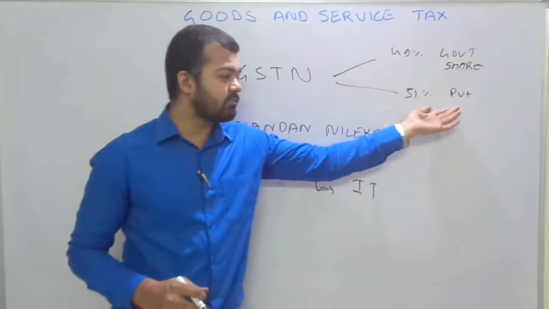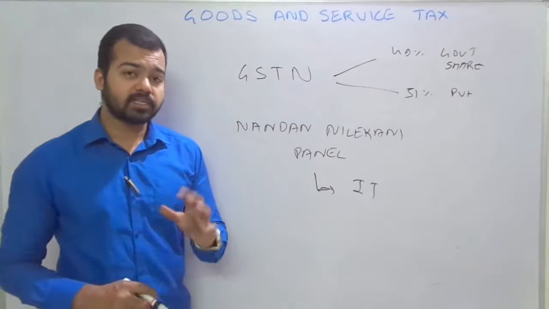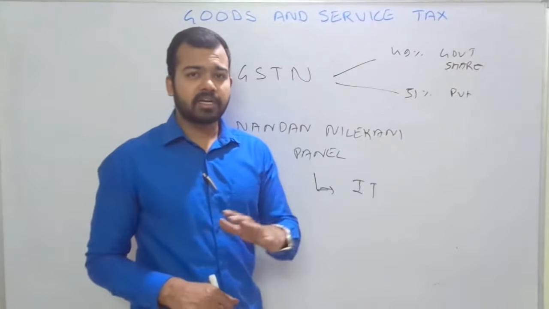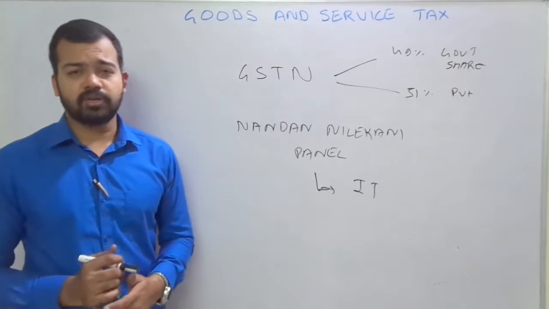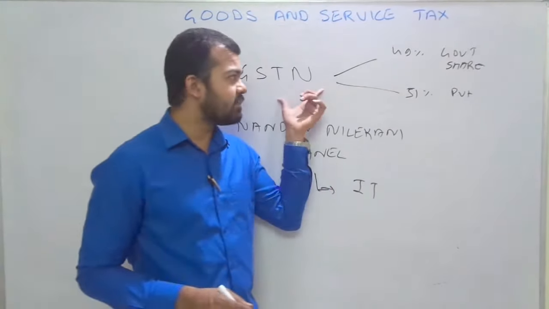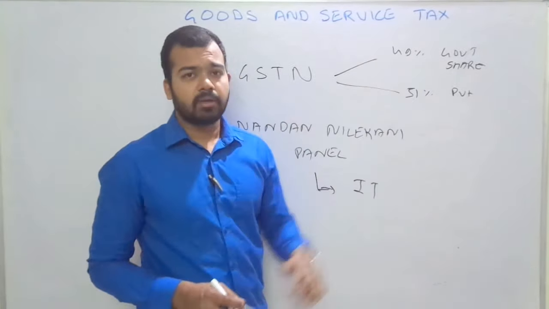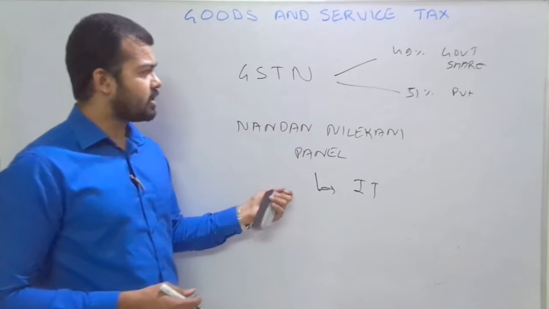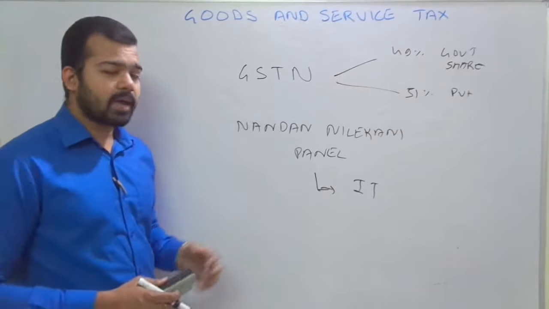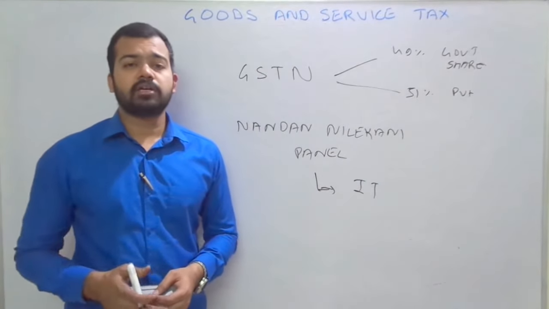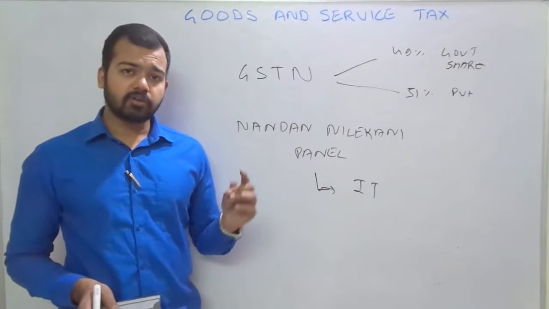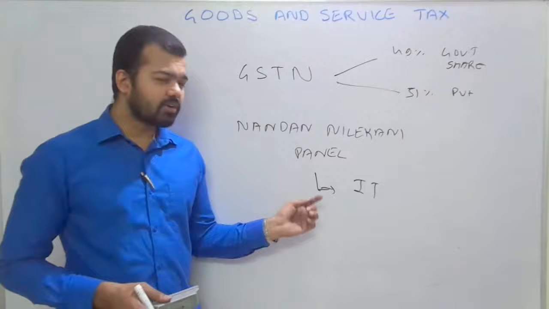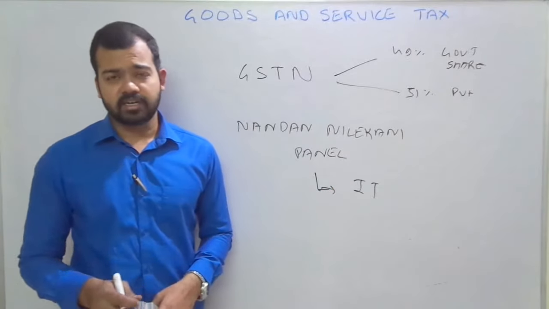Now 51% private means it cannot be held by public sector banks. It means banks other than government sector banks can purchase this share. But individually they cannot purchase more than 10 to 11% share. So just to give a private character, the government kept its share at or below 49%. So this is the major thing about the GSTN network. It is fully backed by IT, so this is very important to check evasion in the economy. That was one of the biggest goals of demonetization of November 2016. After demonetization, the government majorly shifted towards Digital India.